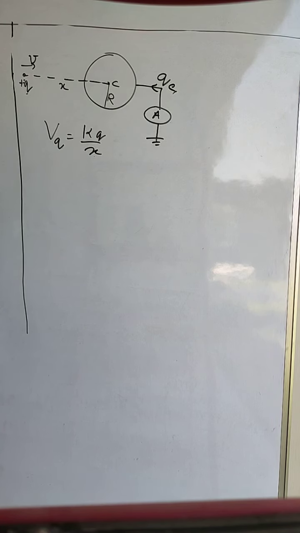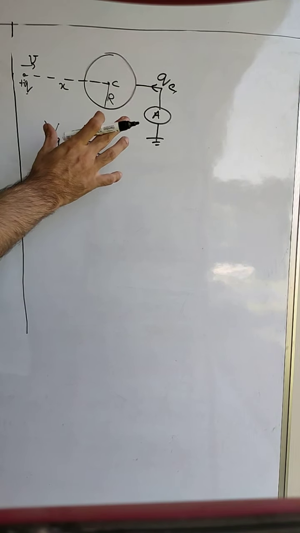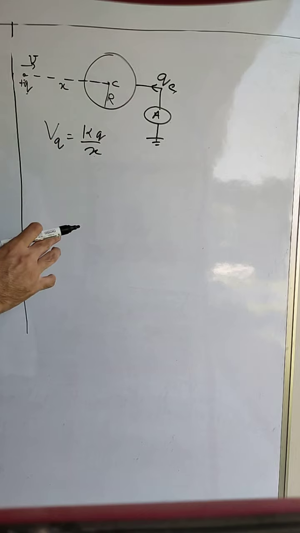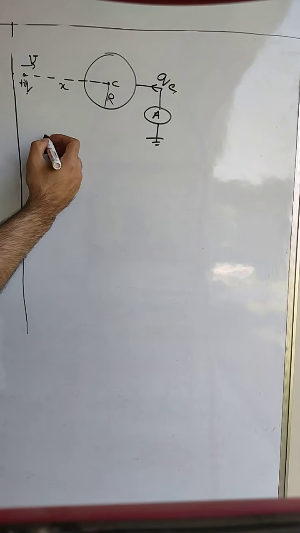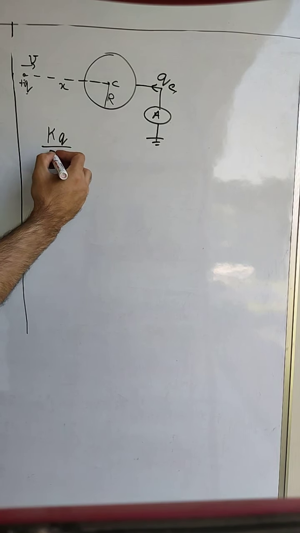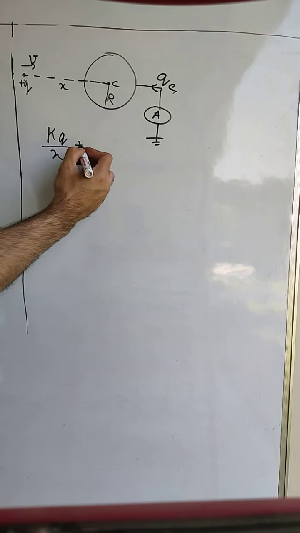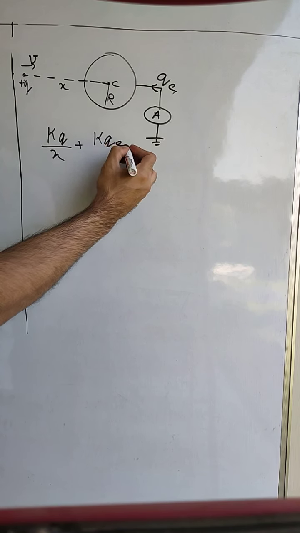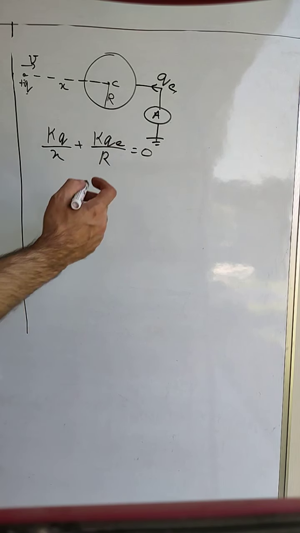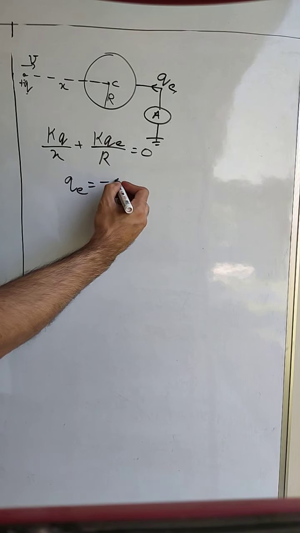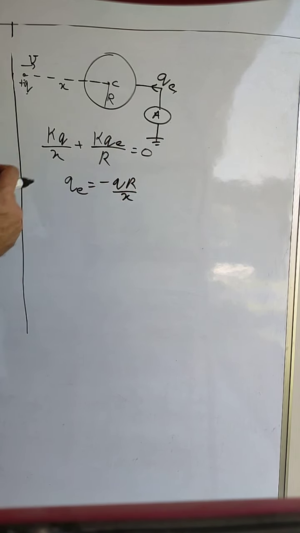So if this charge has velocity v, there will be an increase in the potential on the sphere. Now let us say at any instant of the movement the charge is at distance x and earth is connected. At this instant, the total potential on the sphere should be equal to 0 because of the connection with the earth. The total potential will be the potential due to the external charge, which is kq by x, plus the potential due to its own charge, which is kQE by r. Because of earthing, this entire potential should be equal to 0. From this we can find the value of QE, which is minus qr upon x. We have already done this.